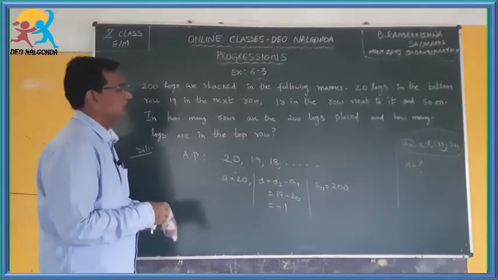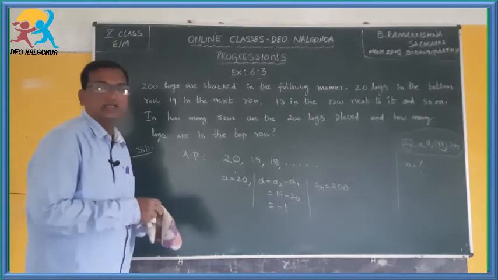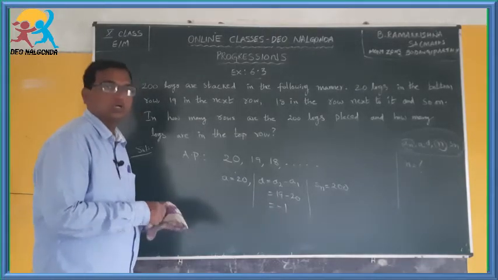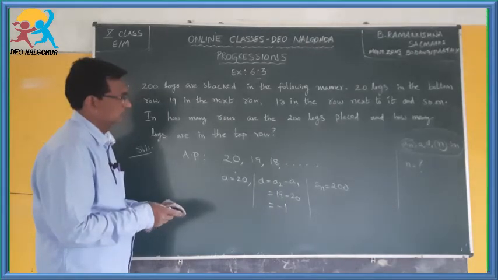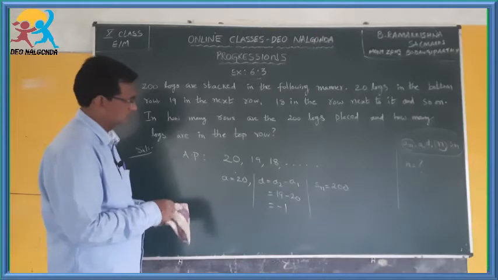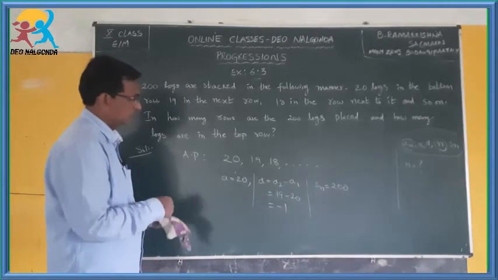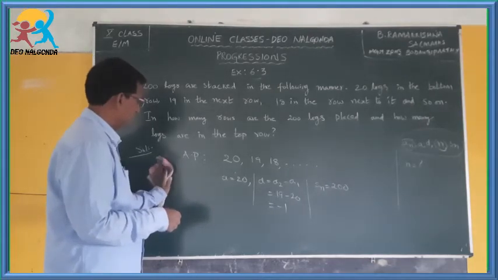Okay, now let us solve. Using which formula can we do this? To find n, we can go to the nth term formula. But Sn, we can use Sn also. By using Sn we can find n also. Okay, let me use the Sn formula here.